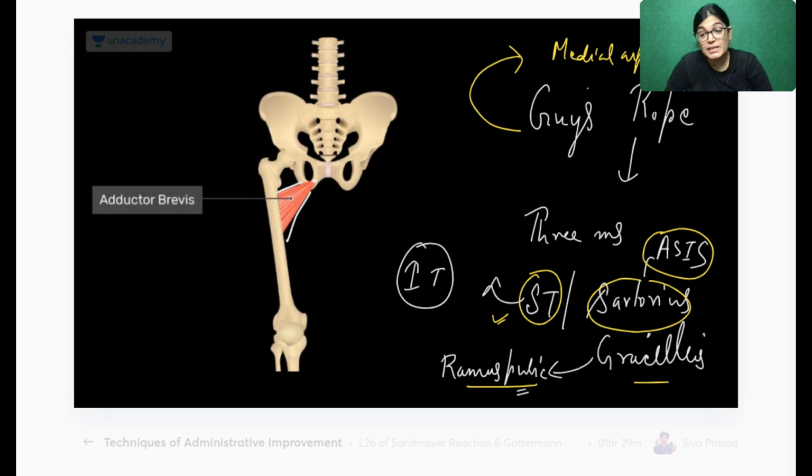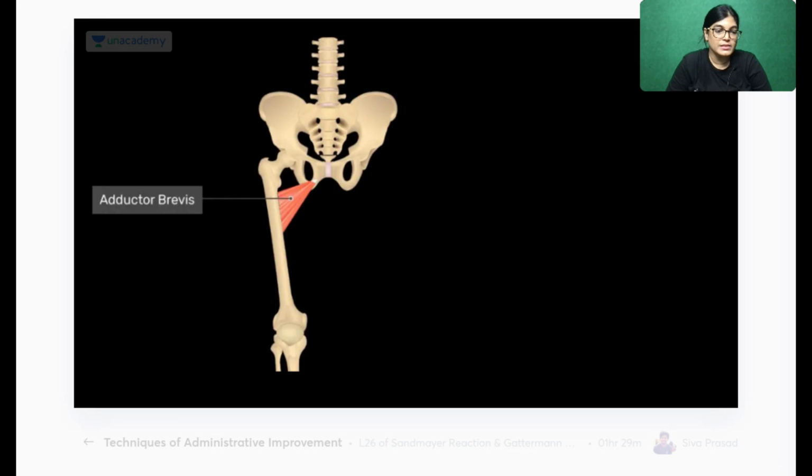There is a bursa lying below this, and that is called the pes anserine bursa. The bursa which is located below it is called the pes anserine bursa. So, done with this. Now let's move on to the muscle. Where were we? We were at the adductor brevis muscle. Let me just complete this. Clear? Okay, great. Now let's move on to the adductor brevis muscle.